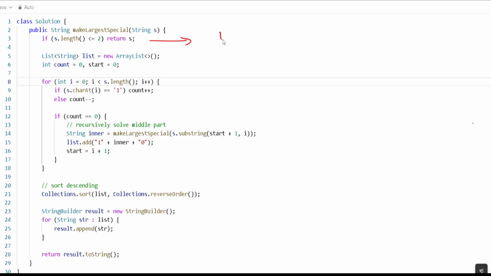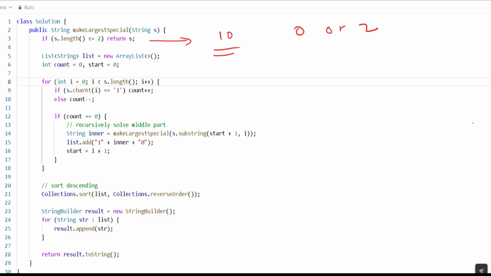Let's suppose if we write 10, it means this is an opening brace and a closing brace, so it is valid and you can't rearrange it. So if the string length is 0 or 2, we have to return it as it is. We don't need to do anything, we just return it and stop the recursion further.